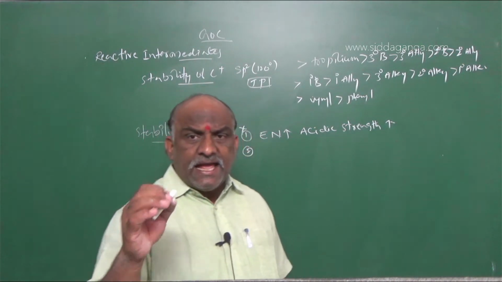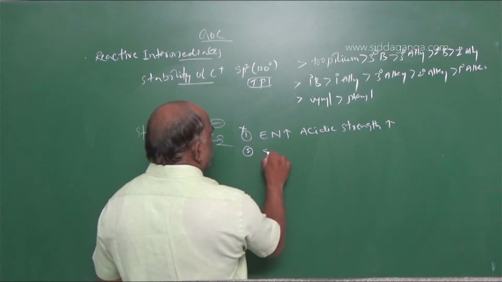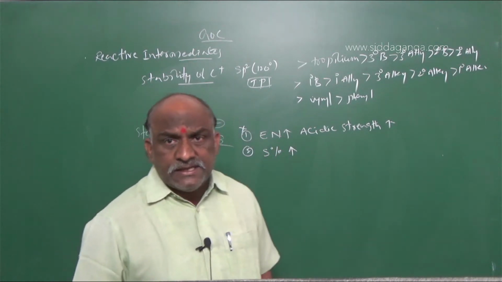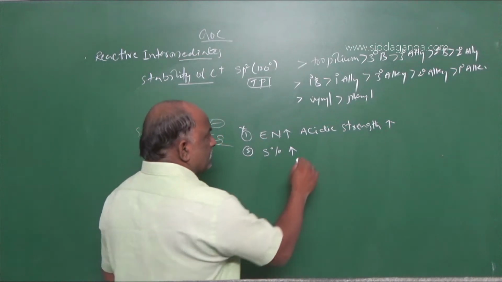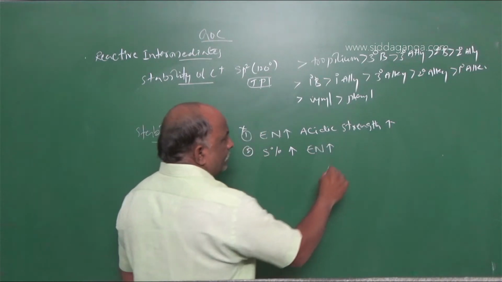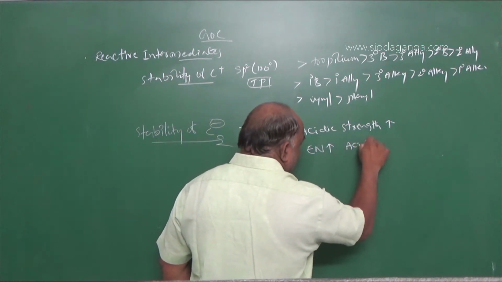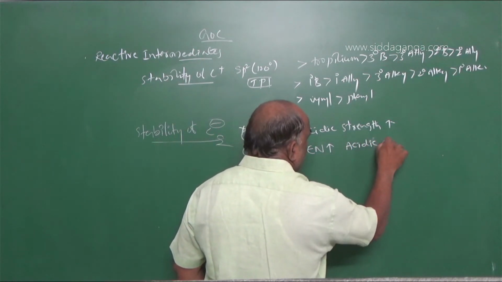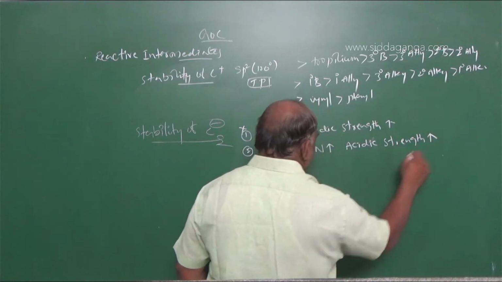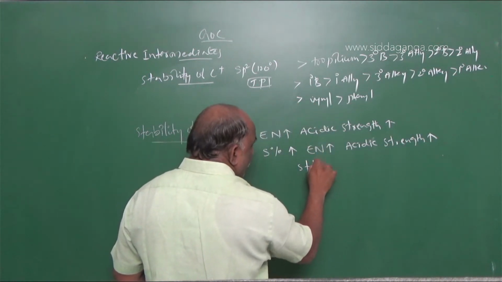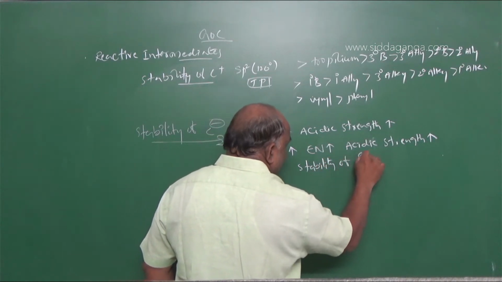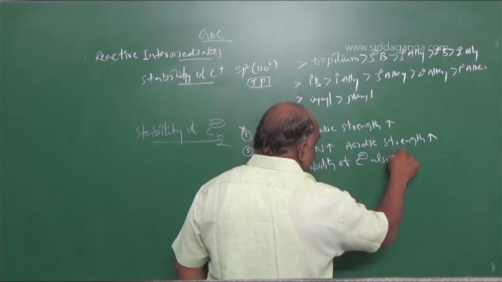As S character increases, S percentage increases, electronegativity increases, acidic strength increases, and stability of C minus also increases.